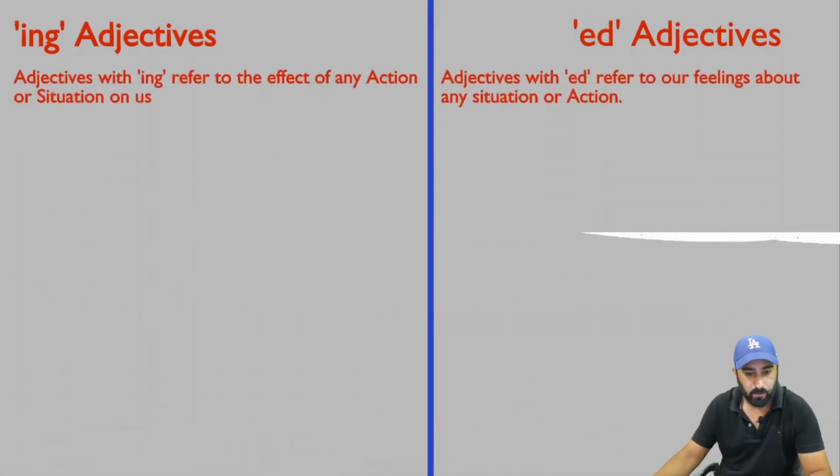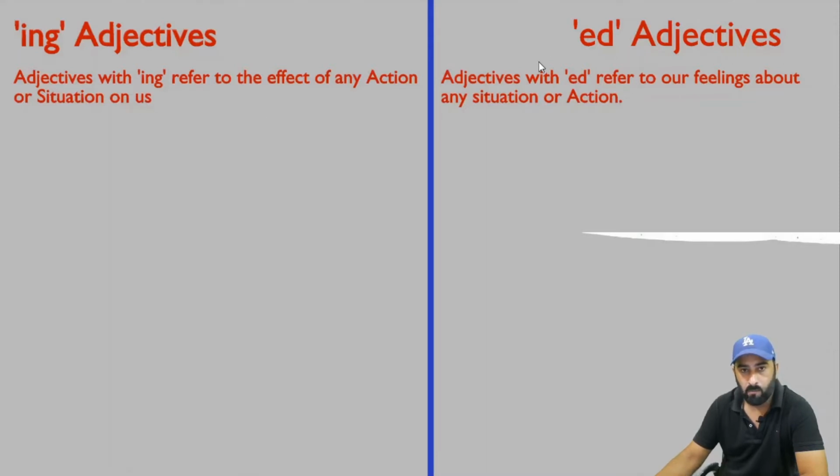Okay, if you look at your display, you see the definitions of the ing adjectives and ed adjectives. So firstly, we discuss ing adjectives. So adjectives with ing refer to the effect of any action or situation on us. Whenever we are talking about the effects of any situation, action, or object on us, we use adjective with ing, okay? So this is a simple rule.